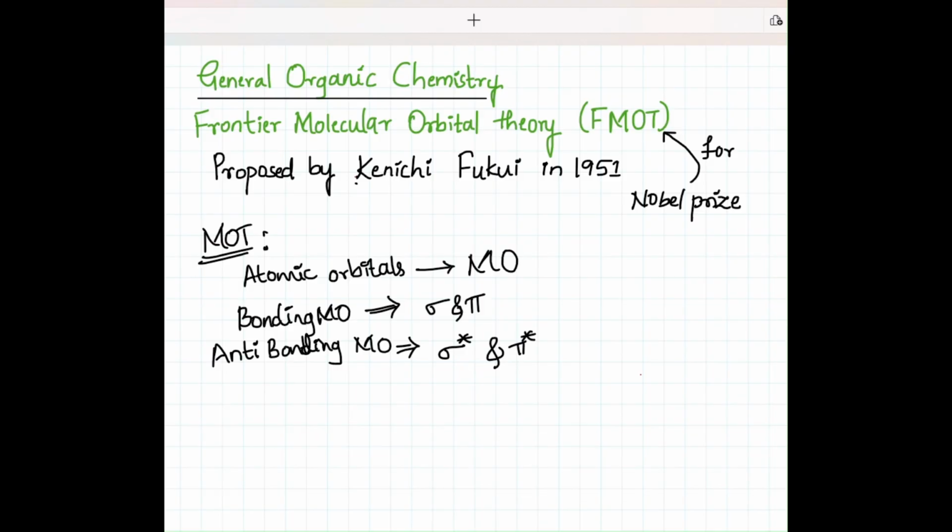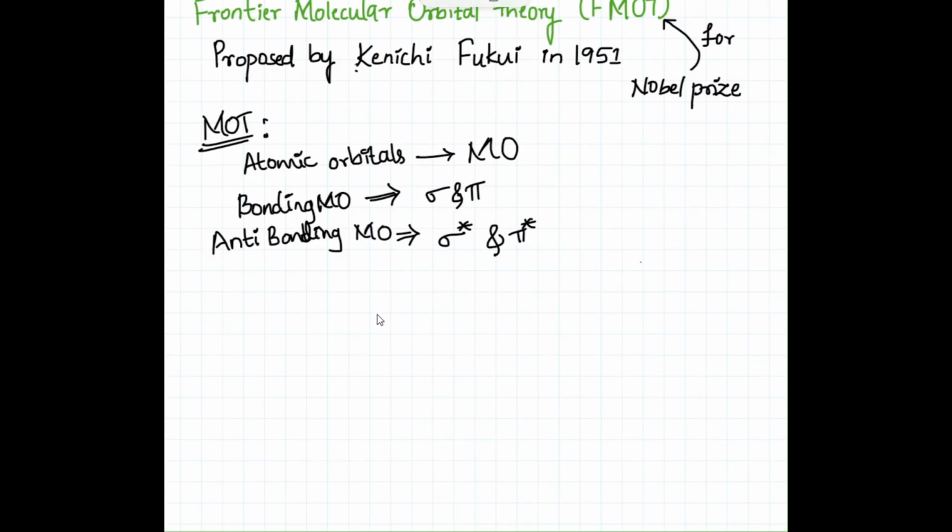So what is Frontier Molecular Orbital Theory? Frontier Molecular Orbital Theory discusses two molecular orbitals. One is HOMO and another one is LUMO.